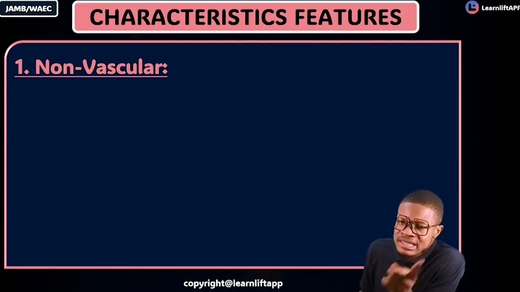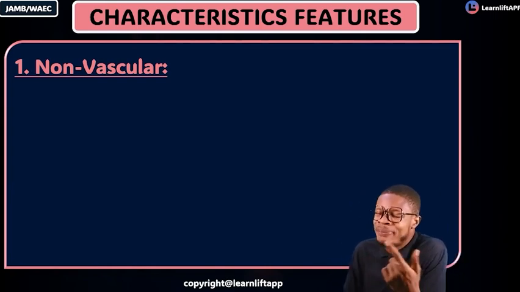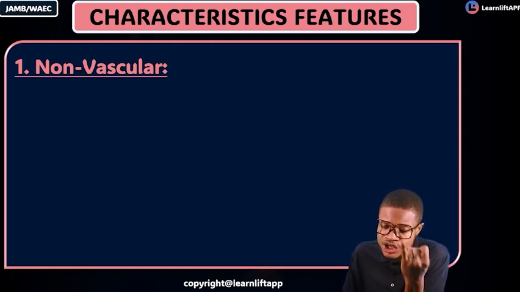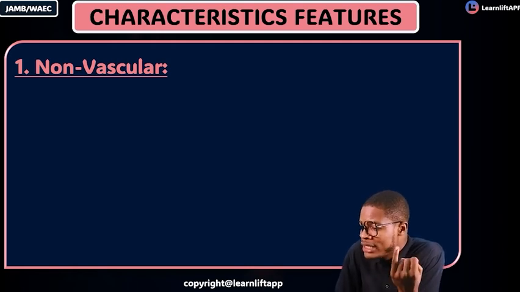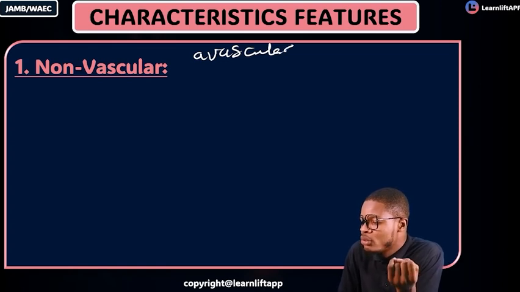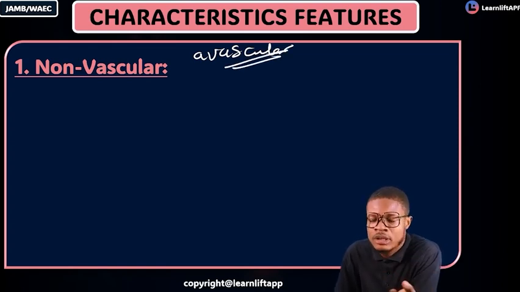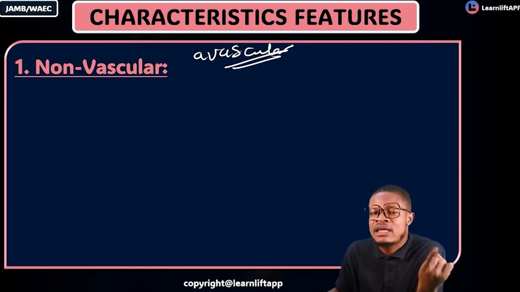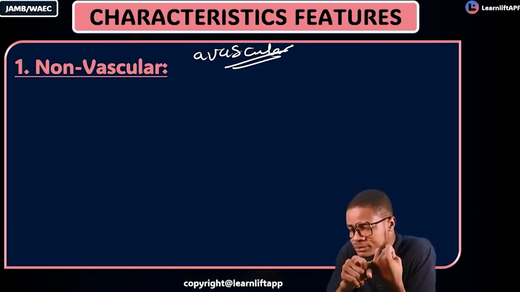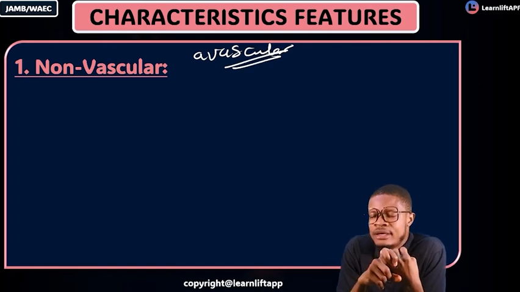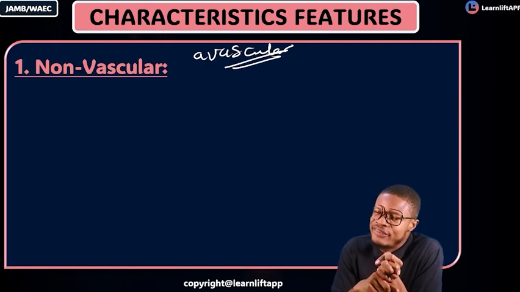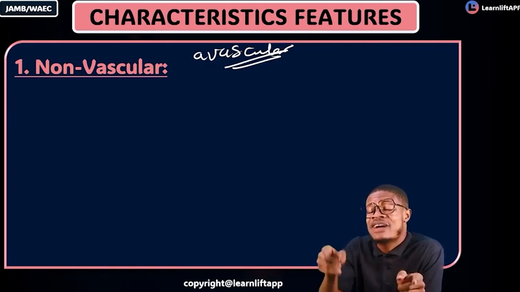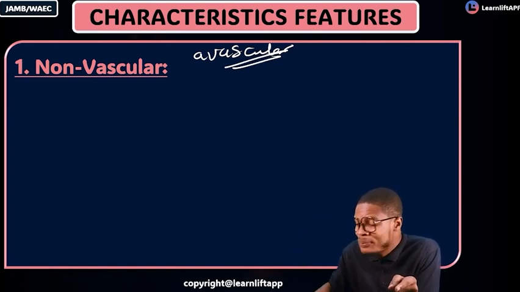Now, listen. It's either a plant is vascular or the plant is avascular. Your schizophyta, they are avascular. Avascular means non-vascular. The word "a" means absence. So if you just hear avascular, it also means non-vascular. Your schizophyta, thallophyta, bryophyta, are avascular, non-vascular. The ones that have vascular bundles start from your pteridophytes.